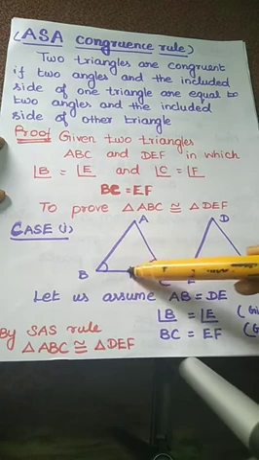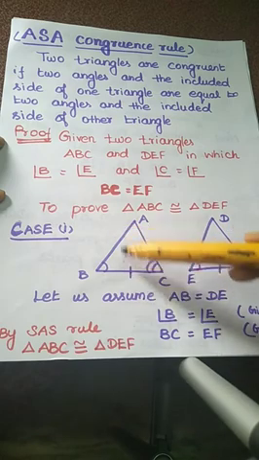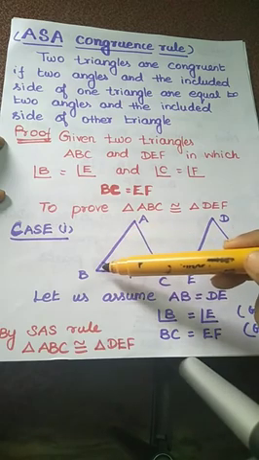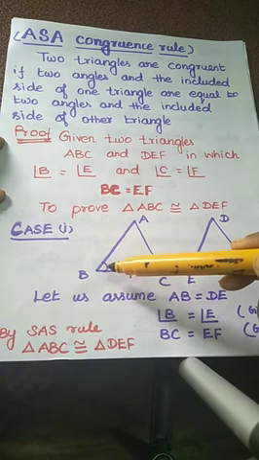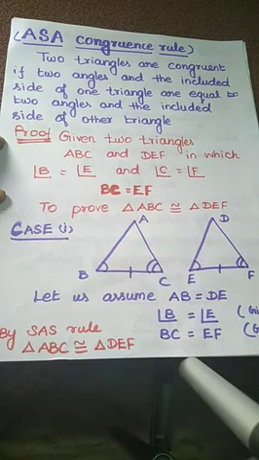Next we have to take BC equal to EF. These are the two sides and the included angle is actually B and E. So two sides and the included angle are equal, so the two triangles are congruent. This is the first case. In the first case we just assume the side AB equal to DE. So easily we can prove using the first criterion, the SAS rule, that triangle ABC is congruent to triangle DEF.